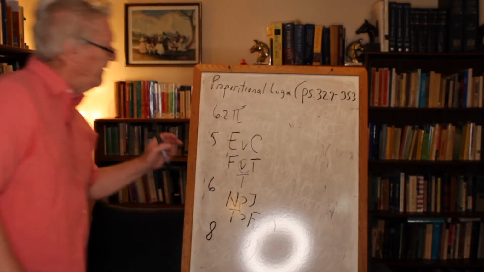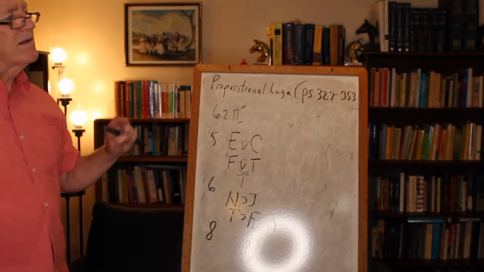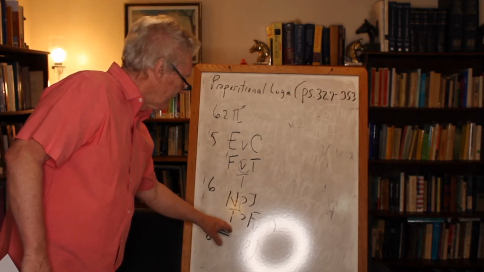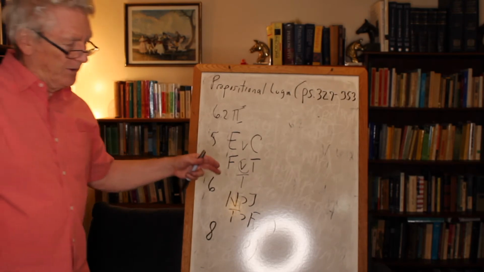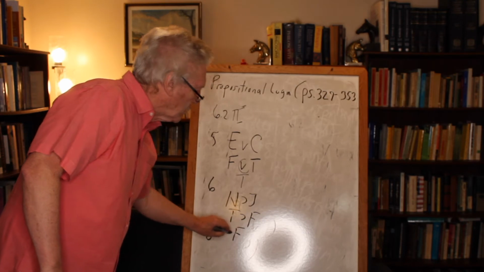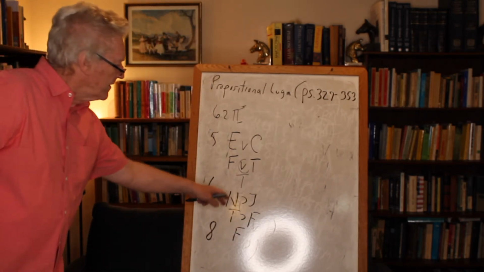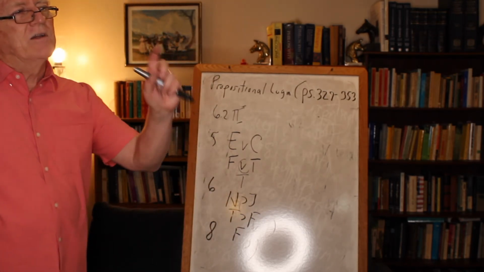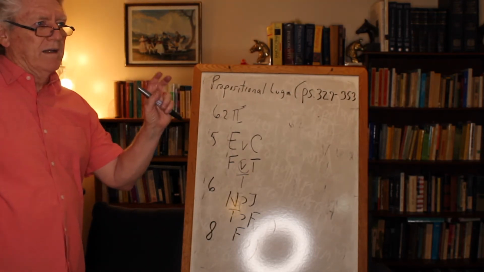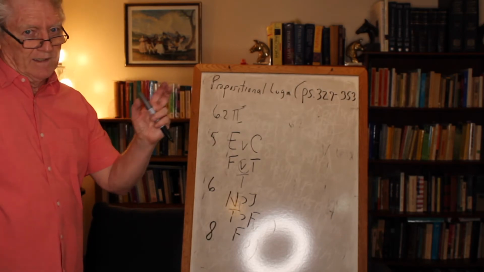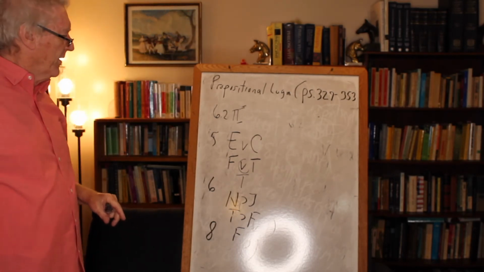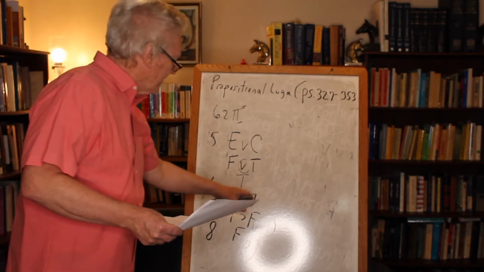With a truth function if-then, when is a truth function false? Only once: when the antecedent part, that is to say the part before the horseshoe, is true, and the consequent part, namely the part after the horseshoe, is false. That combination yields false. Think of it in another way. Think of it as making a promise, a horseshoe. If it's raining, then the streets will be wet. When is my statement or my promise false? When it is raining and the streets are not wet. Highly unlikely, by the way, but if there was a T horseshoe F, that would be false. So this is false, because the antecedent was true and the consequent was false.